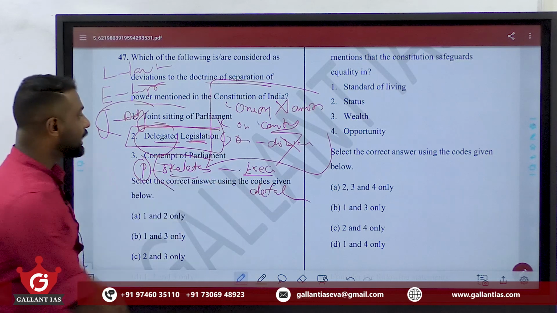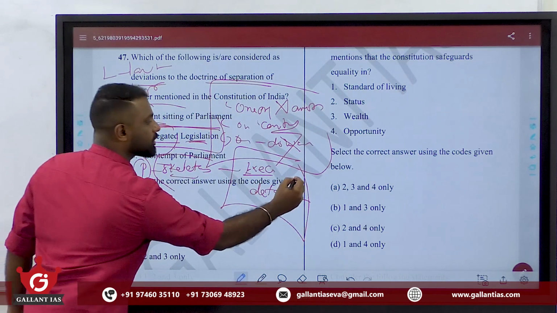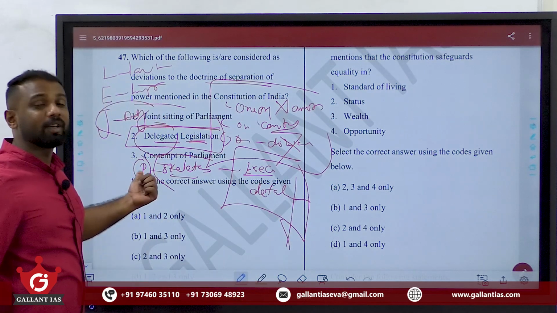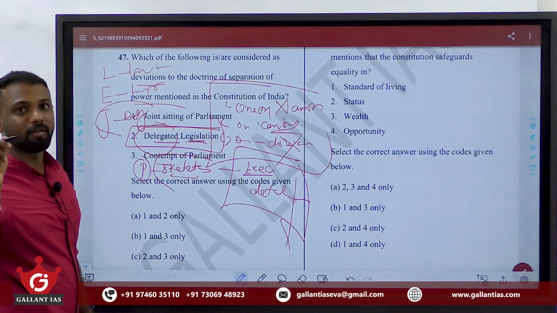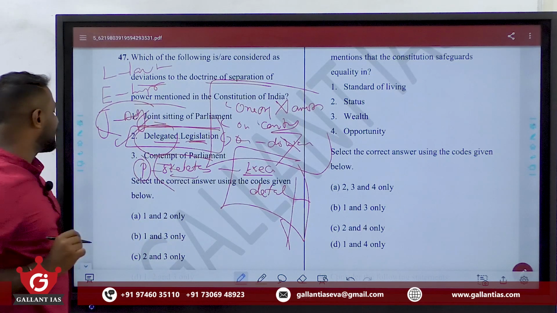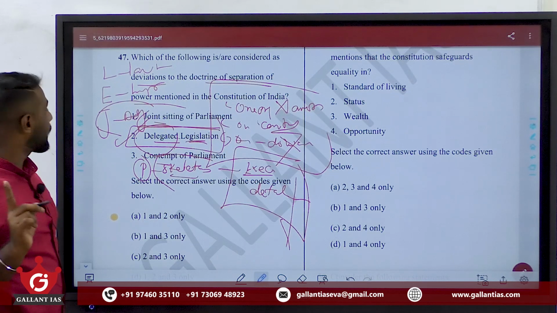So here what happens? Here the executive is making laws. The executive is making laws, which is the duty of a legislature. So this is a deviation to separation of powers. So 2 should be there in our answer. Clear? So 2 should be there in our answer.